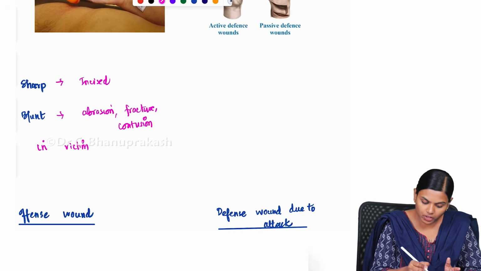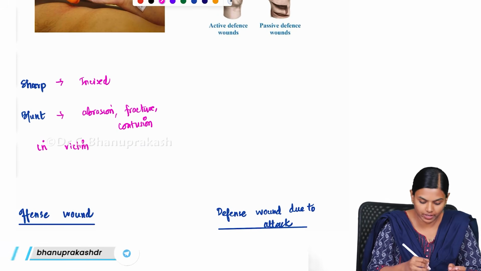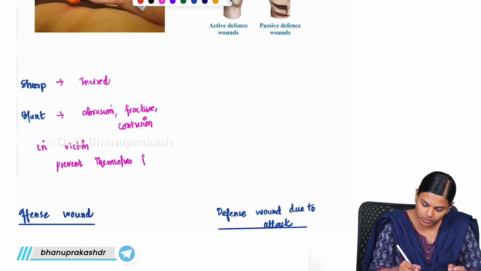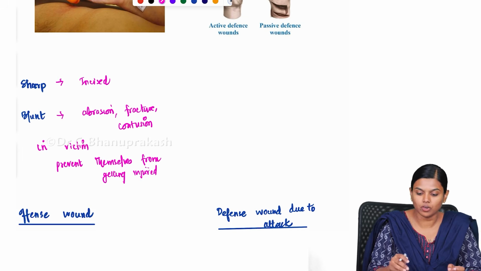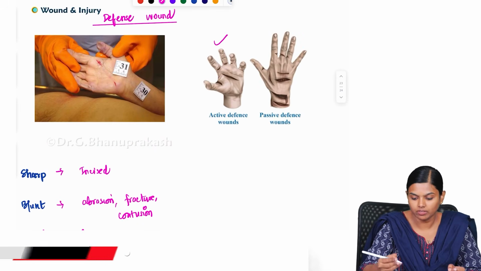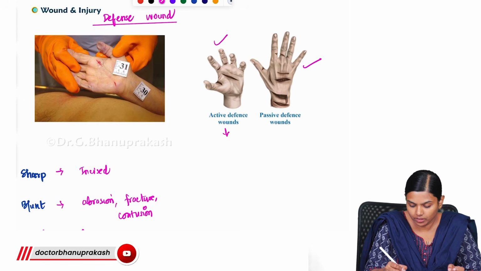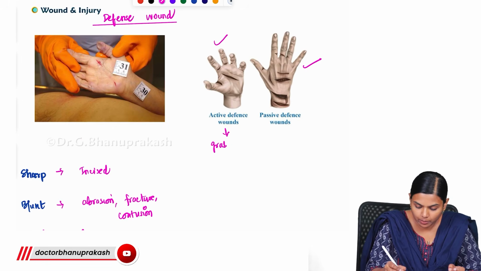This is mainly because they are trying to prevent themselves from getting injured. This is how these injuries are formed, and they are known as active defense wound and passive defense wound. Active defense wound means they will try to grab the weapon.